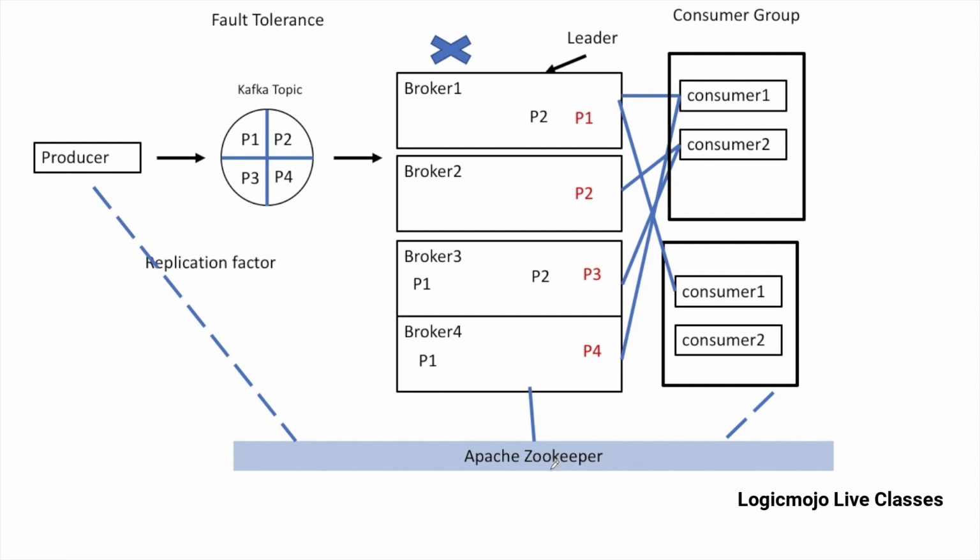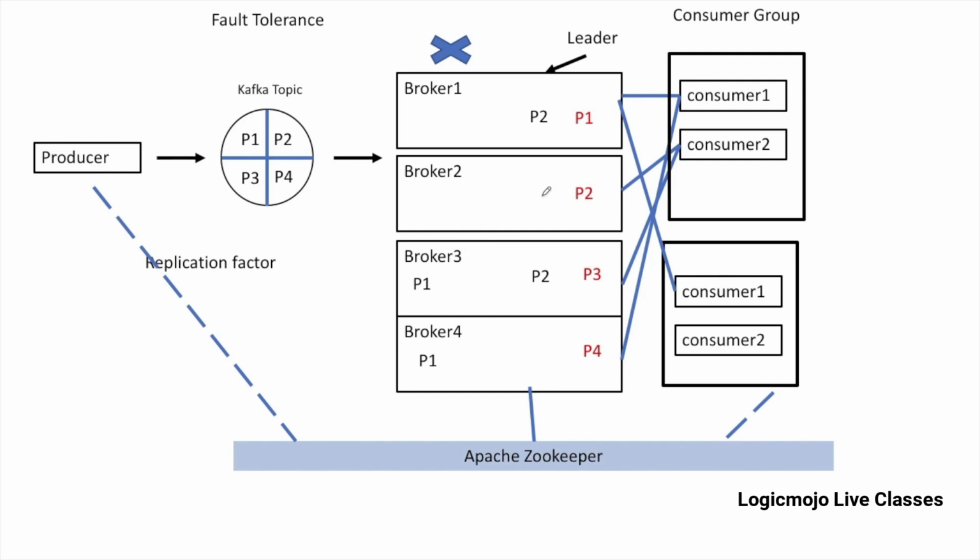ZooKeeper does a lot of things for Kafka. The first thing is that ZooKeeper maintains the list of all the brokers that are currently working in the Kafka system. And how does it do that? ZooKeeper regularly sends a heartbeat request to each and every broker, so at any moment it knows whether a particular broker is dead or alive.